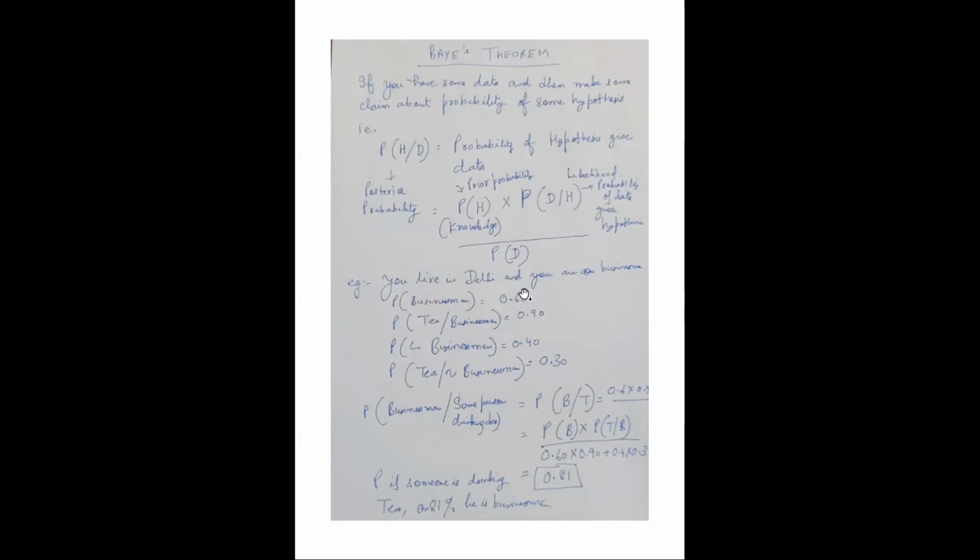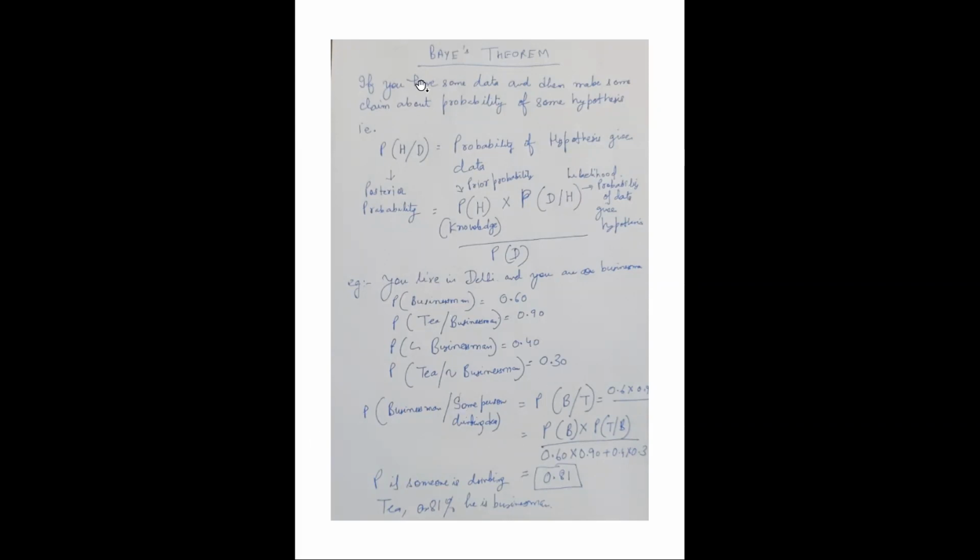Probability you are a businessman, which is actually your P(H), the prior probability. Probability that the person drinks tea, given he is a businessman, is 0.90. Probability some person is not a businessman is 0.40, which is obvious, 1 minus 0.60. And the fourth probability is that the person drinks tea but is not a businessman. That is also possible, and this probability is 0.30.